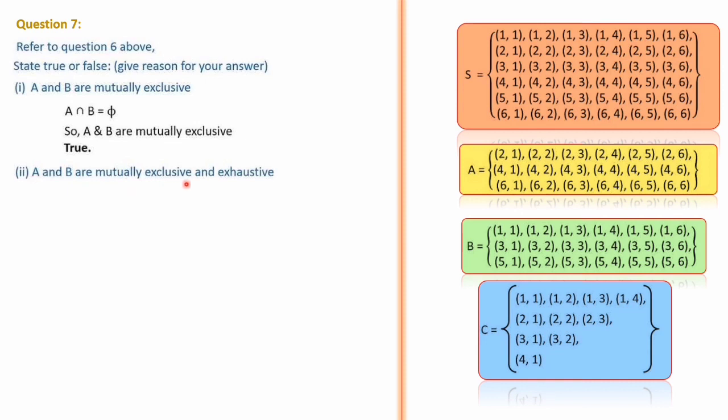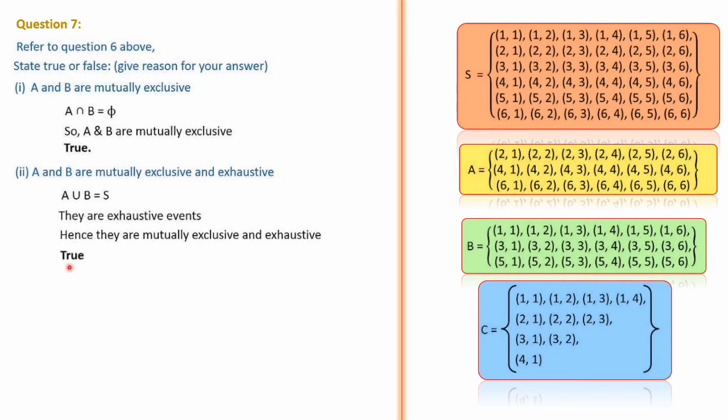Next one, A and B are mutually exclusive and exhaustive. A and B are mutually exclusive, that we have already checked, it is true. And exhaustive. Exhaustive means when you take the union of A and B, you should get the sample space. So A union B is clearly the sample space, because as we explained in the previous slide, A has the first element as an even number and B has the first element as an odd number. When you combine these two, surely you will get the sample space. A union B is equal to S. They are exhaustive events. Hence, they are mutually exclusive and exhaustive, because mutual exclusiveness we checked in the first part. Then the given statement is true.